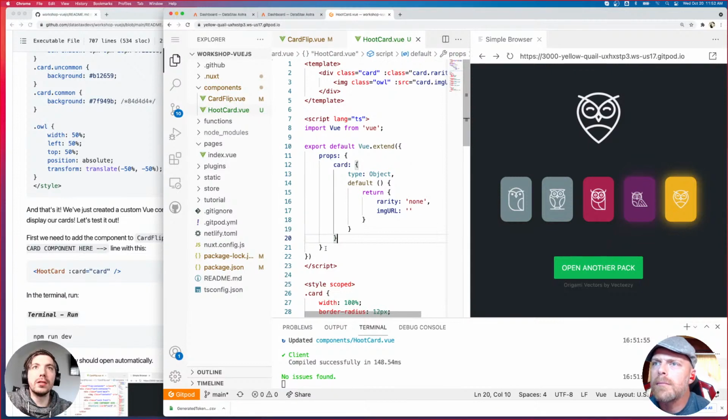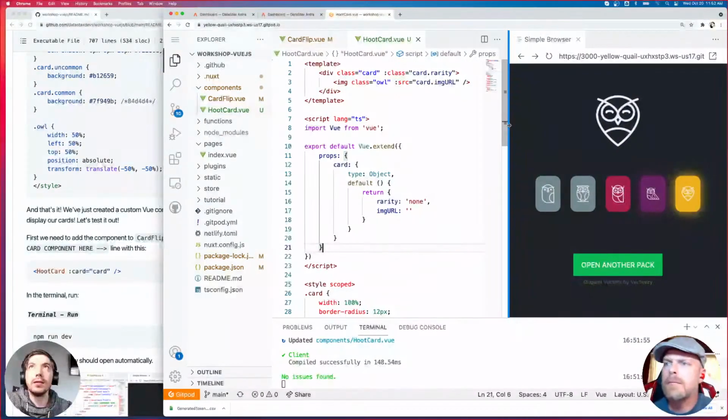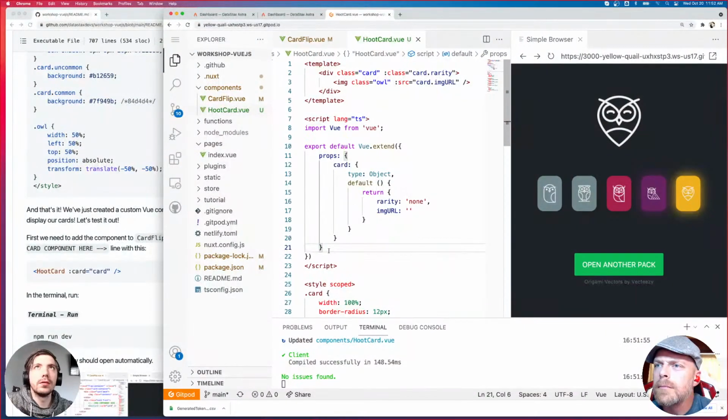So the data section might be a legacy best practice. It also might be a necessary practice when you get into more complicated data structures, because this is a fairly simple structure that we're working with.